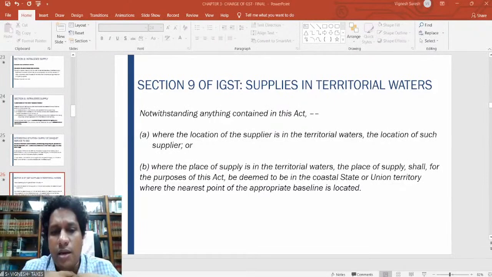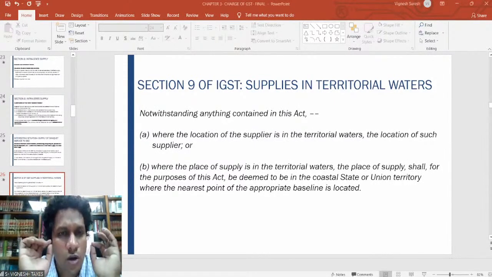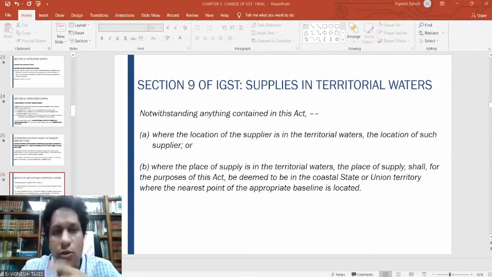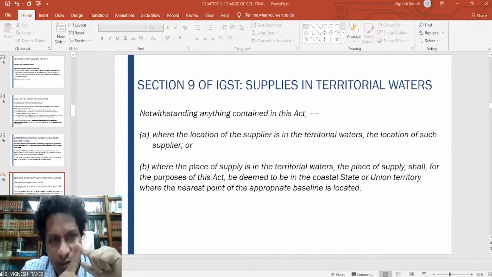Import will attract customs and GST both. Yes, I'll tell you the logic. On import of goods, what were the taxes which were levied earlier, prior to GST? Prior to GST, customs was levied.